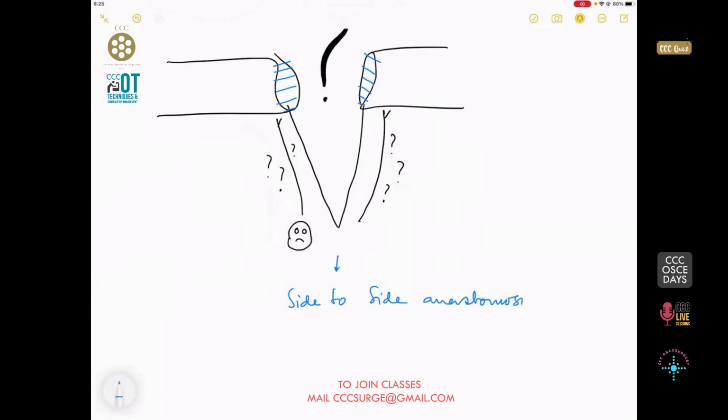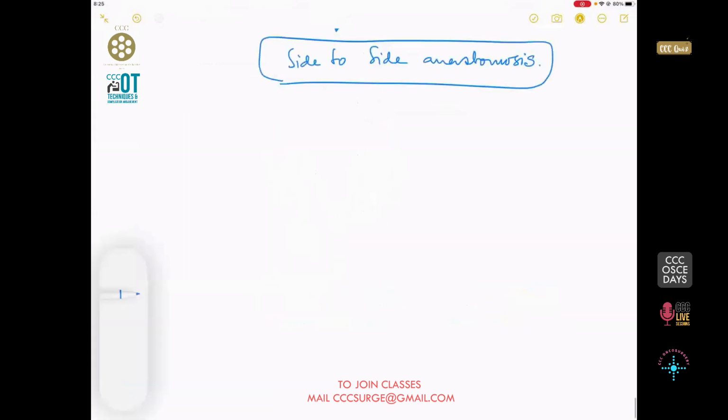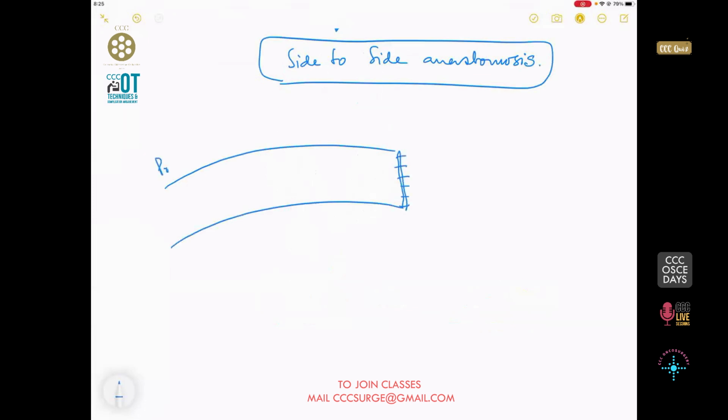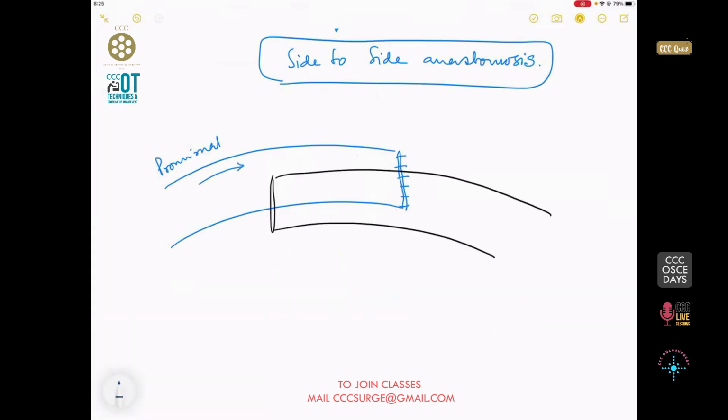So this is the standard side-to-side anastomosis, which means that you take this loop of the bowel. This is the proximal loop, I have shaded it in blue, remember this one. See the direction of peristalsis, and now take the distal loop, see the direction of peristalsis.